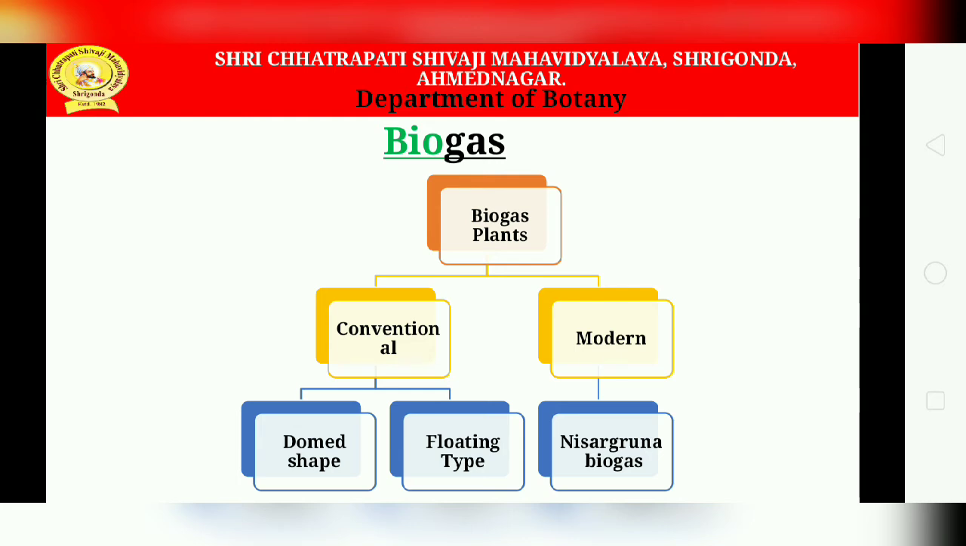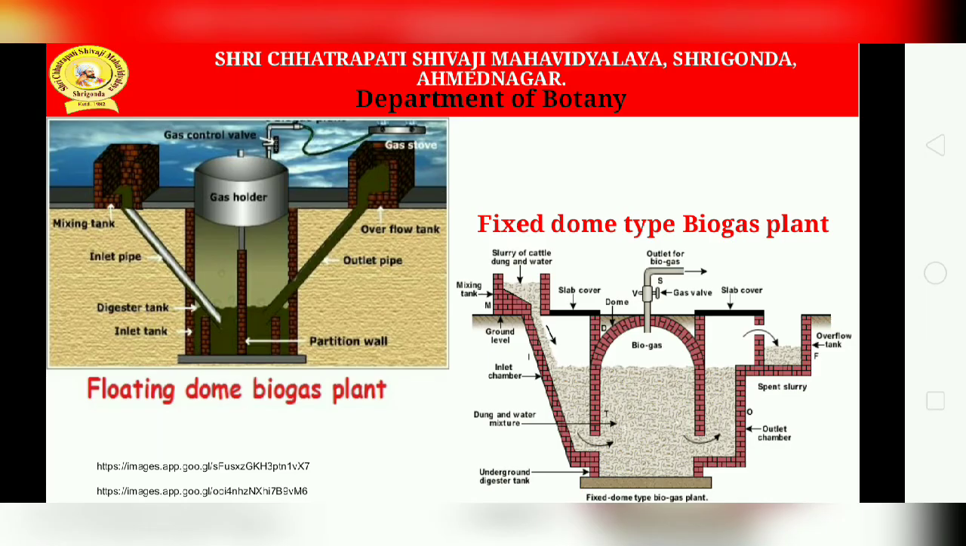There are two major types of this conventional plant, that is the floating dome type and the fixed dome type. The floating dome type biogas plant is prepared with funding by the Khadi Village Industries Commission, and the fixed dome type, that is the Deen Dayal model, you can find in any village. Okay, funded by the government.